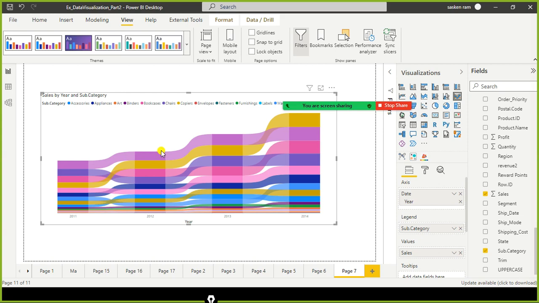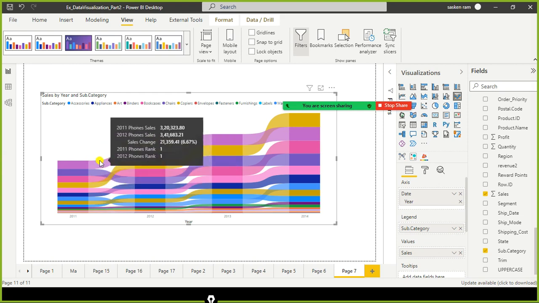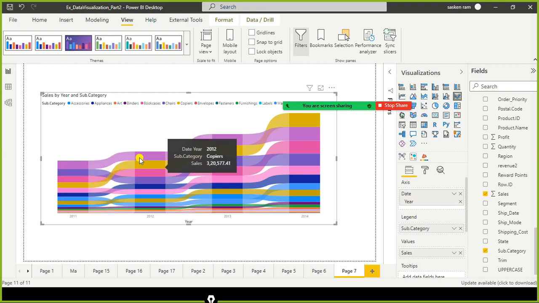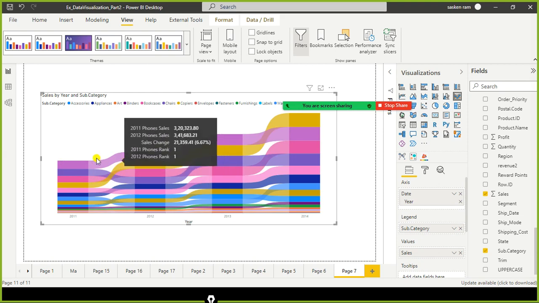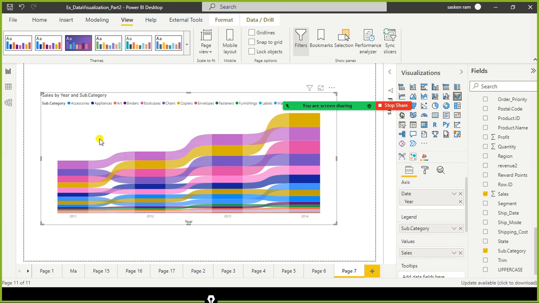So now the question is, when to use the ribbon chart. If you want to understand the change in values, and if you want to know the rank between years, then you can go for the funnel chart. It is pretty straightforward. Sorry, not funnel chart, this one, the ribbon chart.